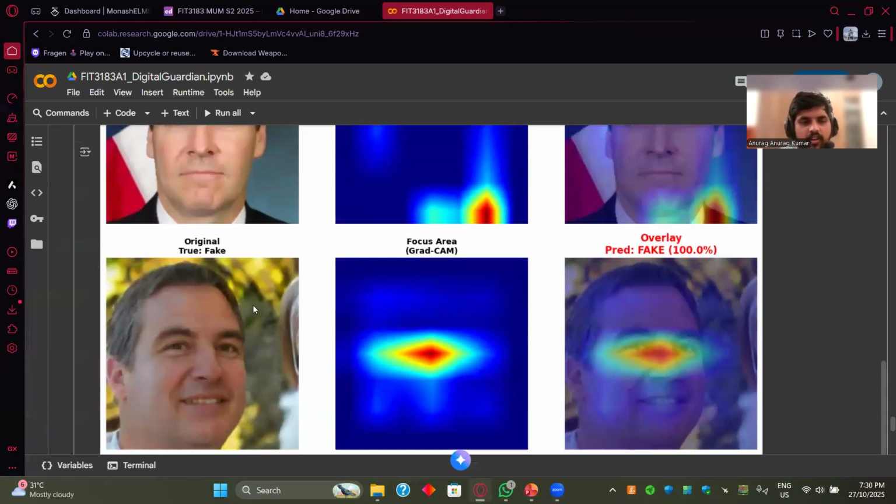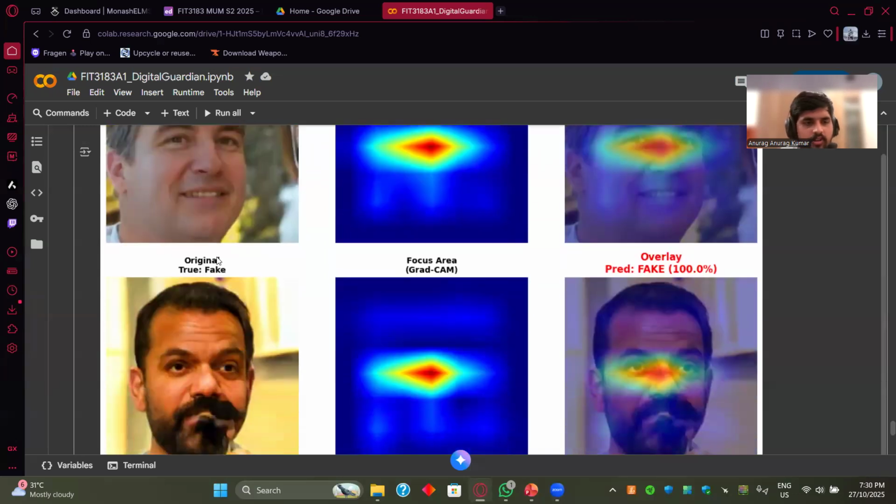But for fake images, like the ones over here at the bottom, you can see that the heat map has a focused area where the model concentrates heavily on certain specific regions. And this is where we find the GAN artifacts that show that these images are fake.